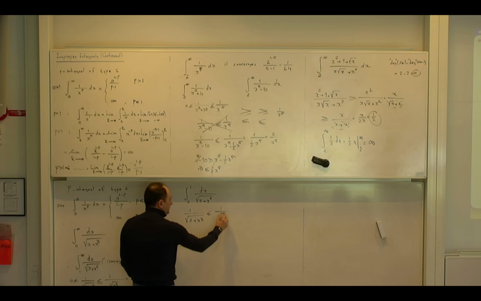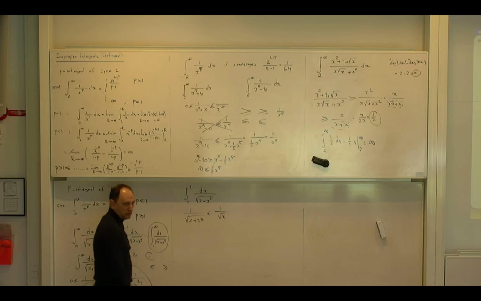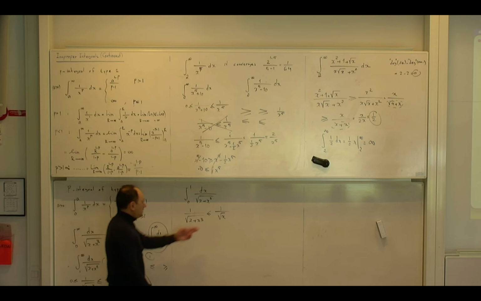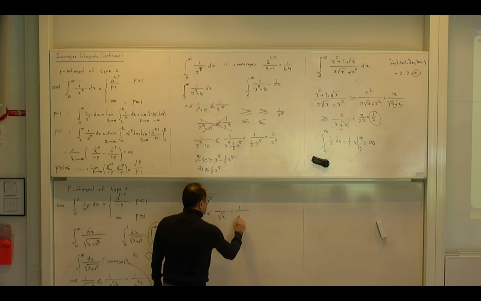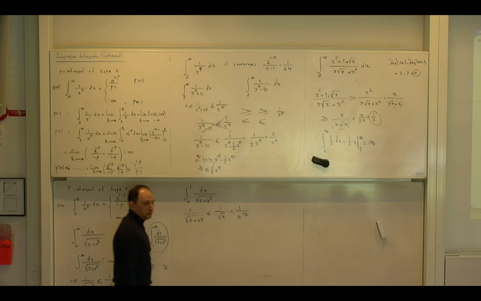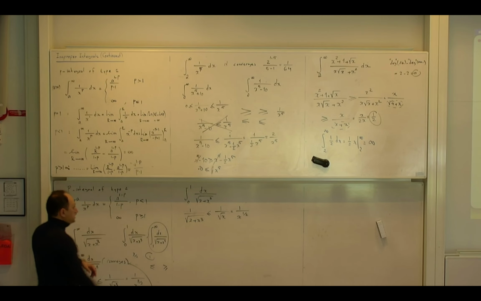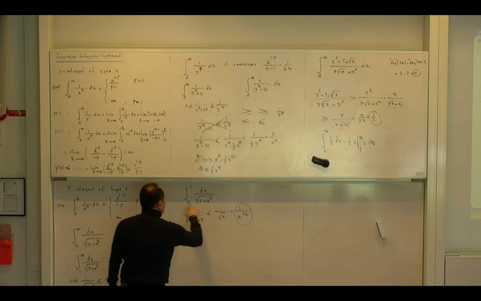Just square root of x. Do you agree, first of all, this is correct? And then this one is 1 over x to power 1/2. So this is a p integral of type 2. Why type 2? Because I have problems at 0.